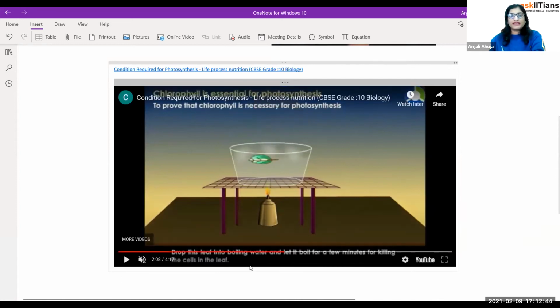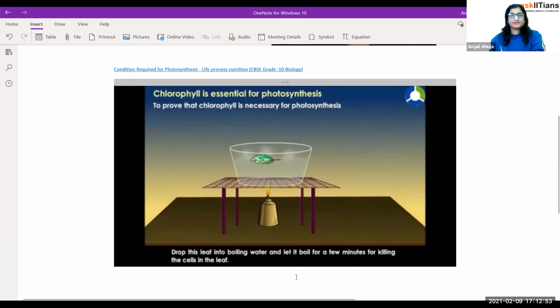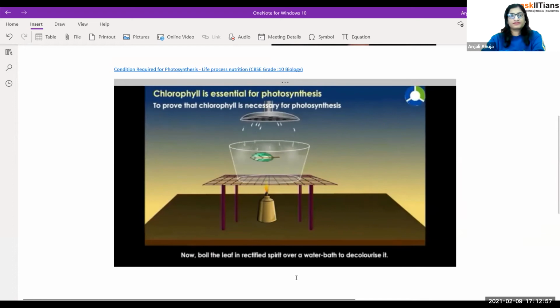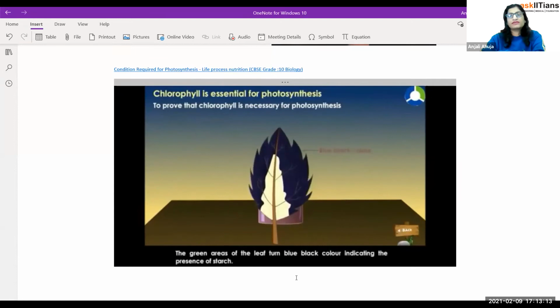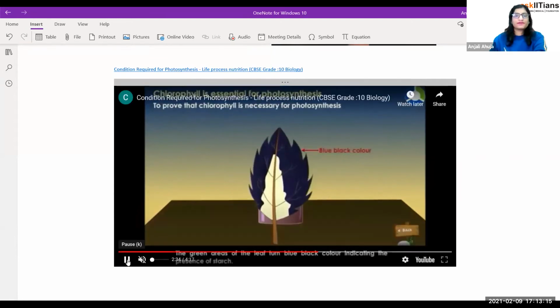Now drop this leaf into boiling water and let it boil for a few minutes for killing the cells in the leaf. Now boil the leaf in rectified spirit over a water bath to decolorize. It's just that they are putting alcohol in it, because alcohol, I have told you, extracts all the chlorophyll out of it. Then place the leaf in the dilute iodine solution. The green area of the leaf turns black, indicating the presence of starch.